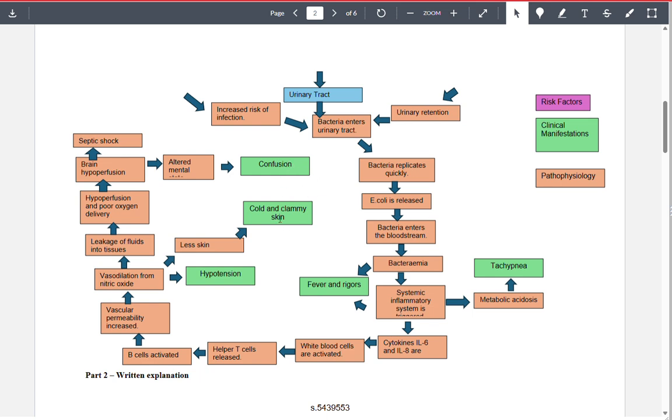Now go into the clinical manifestations. Got confusion, that's okay. Cold, clammy skin, that's okay. Hypertension's okay. Fever, rigors, okay. So they get their full marks, 1, 2, 3, 4, 5, half marks each for those.